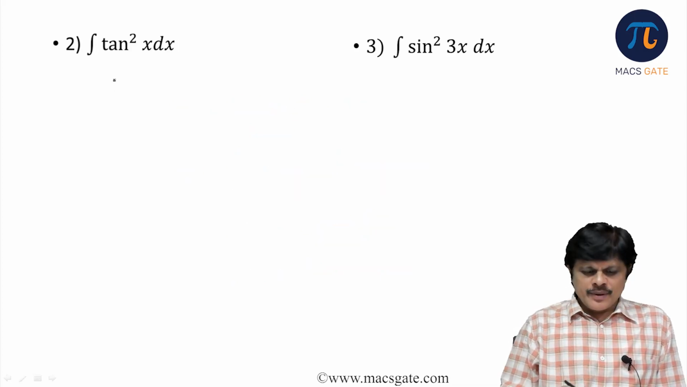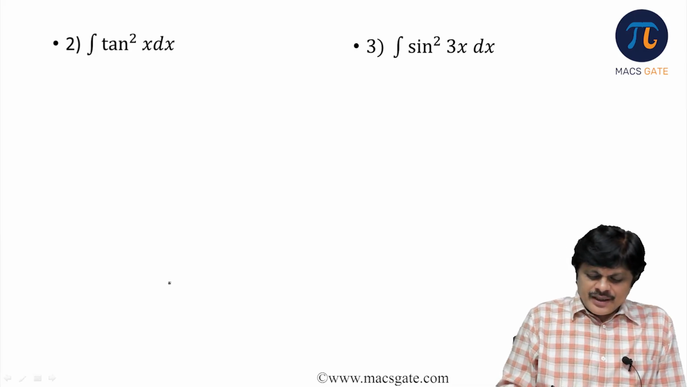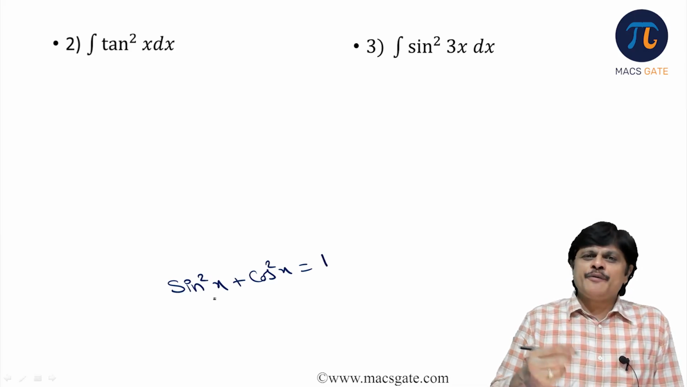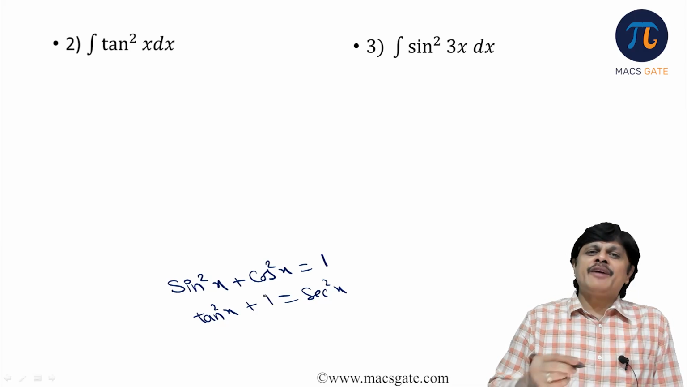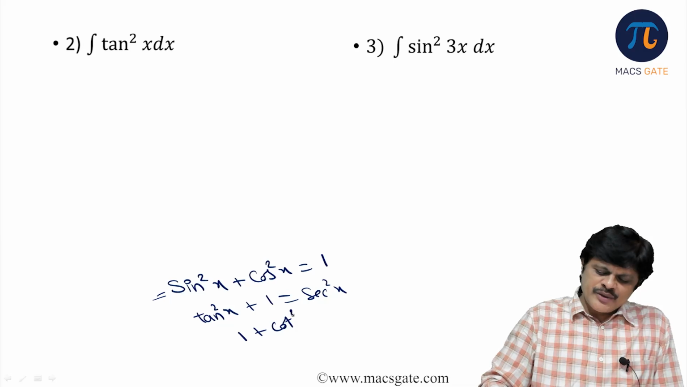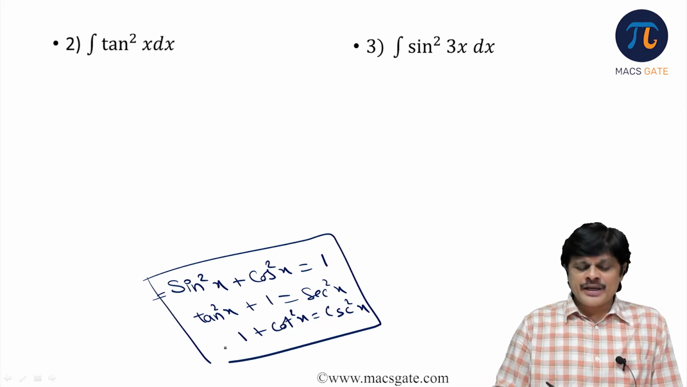The next set of problems are based on some standard formulae from your trigonometry. See, these are the three very important formulae which you need to remember in trigonometry. Sin square x plus cos square x is 1. If you divide it by cos square x, you are going to get tan square x plus 1 is equal to secant square x. If you divide it by sin square x, you are going to get 1 plus cot square x is equal to cosecant square x. These are the three very important results which we need to remember.